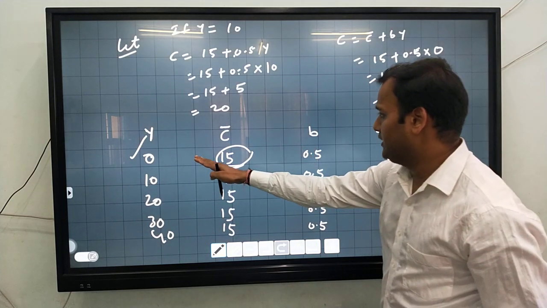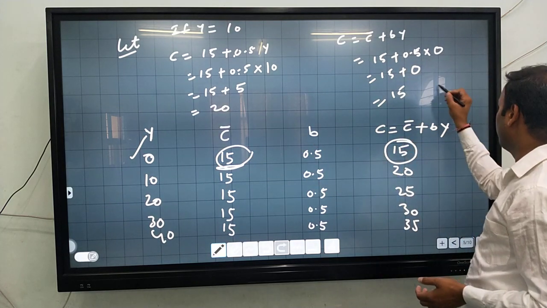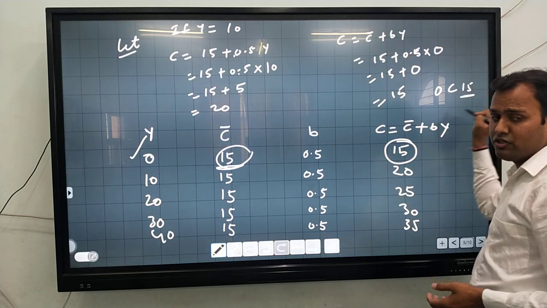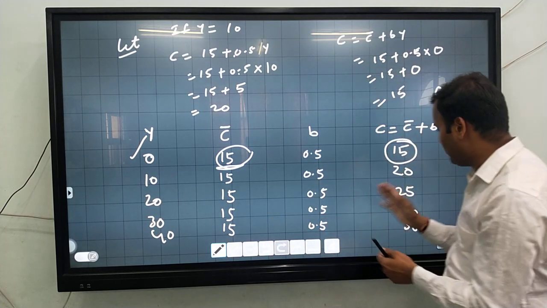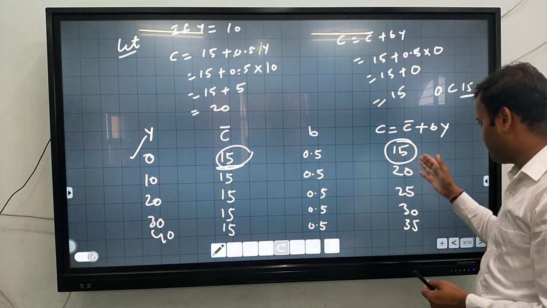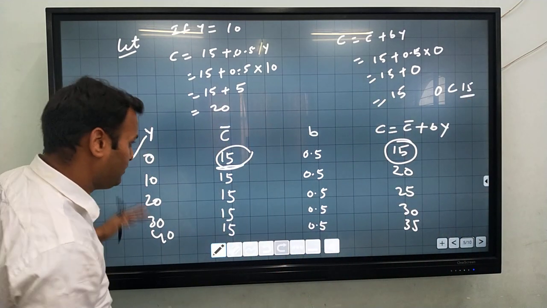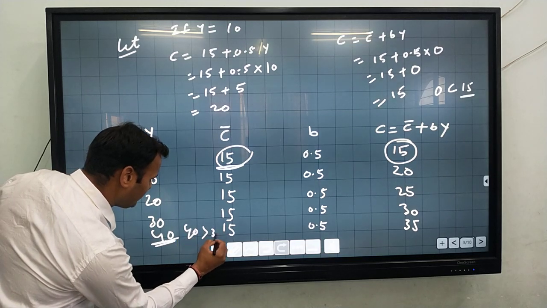In the first line, you can see that the income is 0 and the consumption is 15. Here consumption is more than the income. Now when the income increases, consumption increases, but not as much as the income is increasing. Here you can see that 40 is greater than 35.